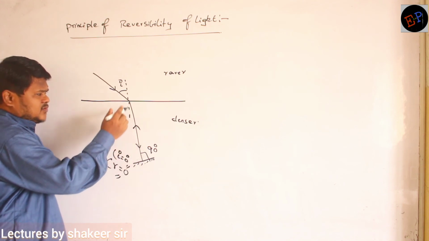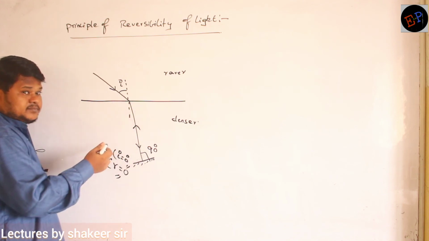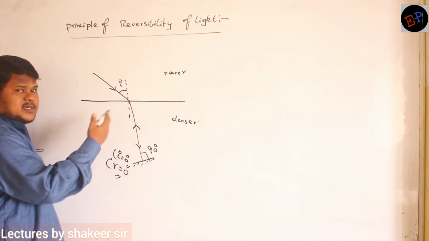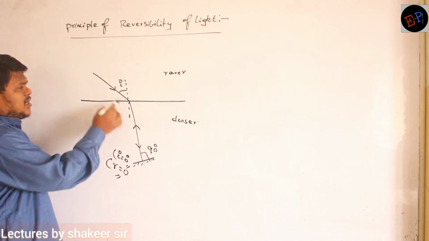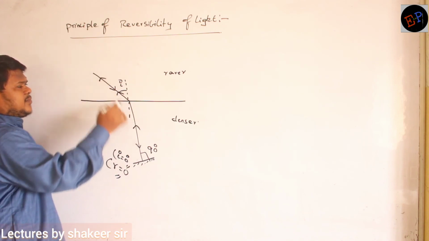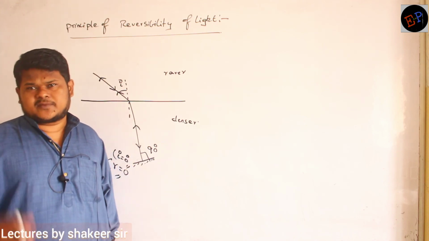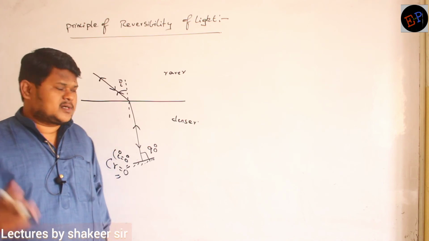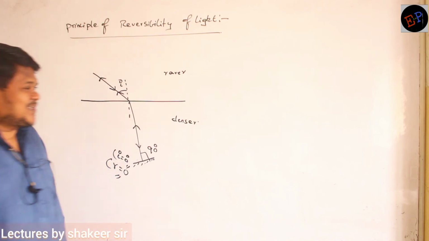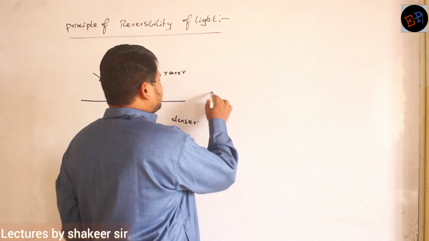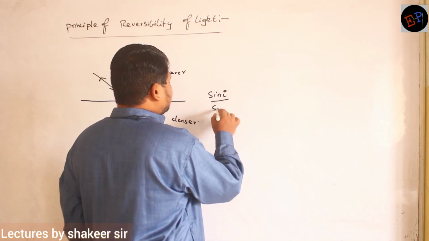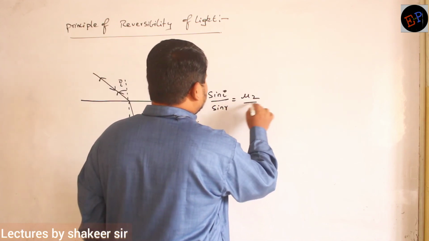Now the question is, when it reaches this interface once again, again it will travel in the same path. Are you able to understand? This is called the principle of reversibility of light. Actually this is not a principle. Light follows sin I divided by sin R is equal to mu 2 divided by mu 1.